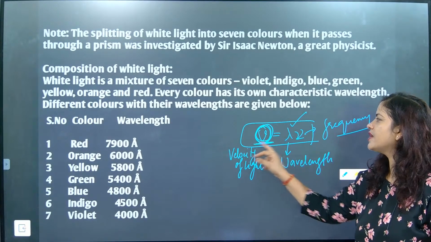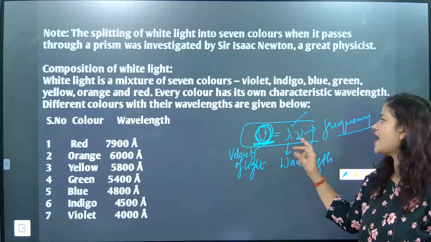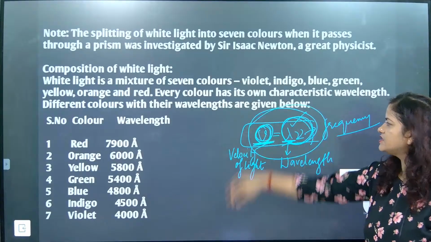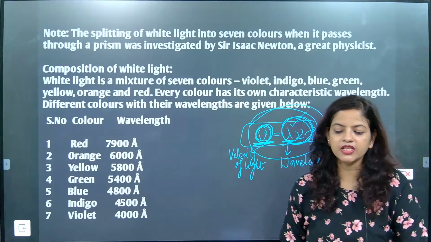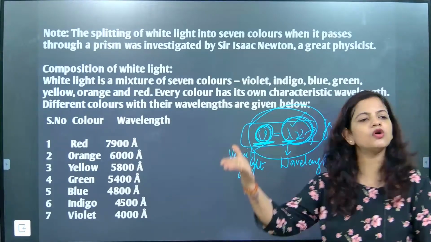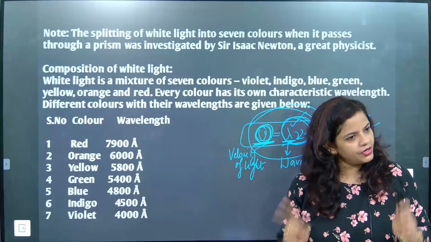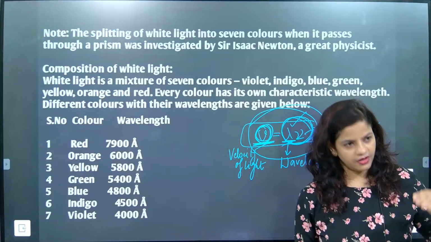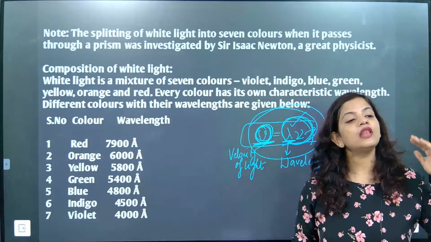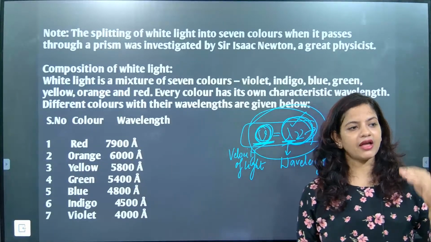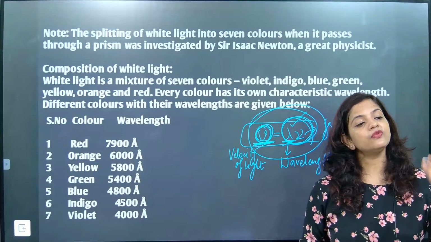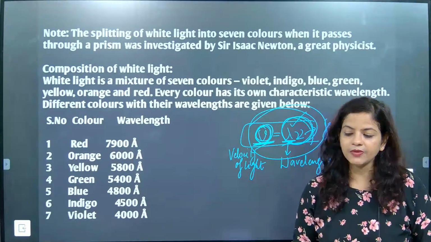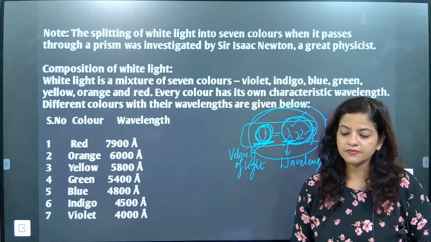Now look here, beta, understand this one. Wavelength, frequency and velocity are all interconnected, but keeping one constant, we can compare any two. So what we have learned here is that when the light has maximum speed, its wavelength will be more and frequency will be less. Did you understand this here, beta?